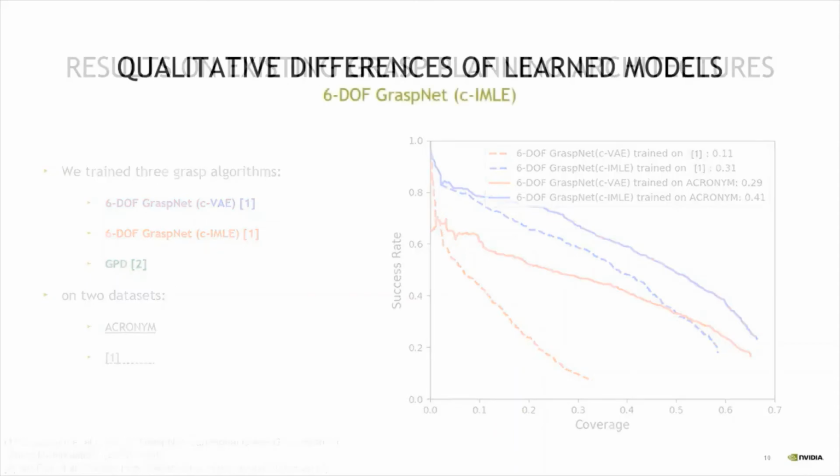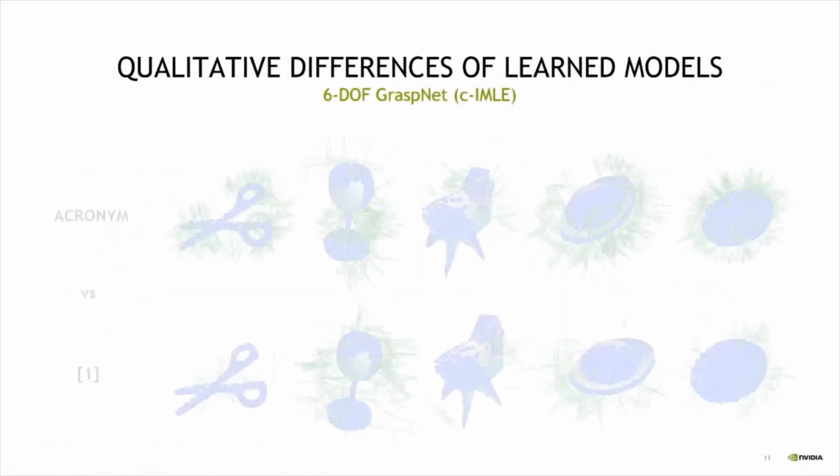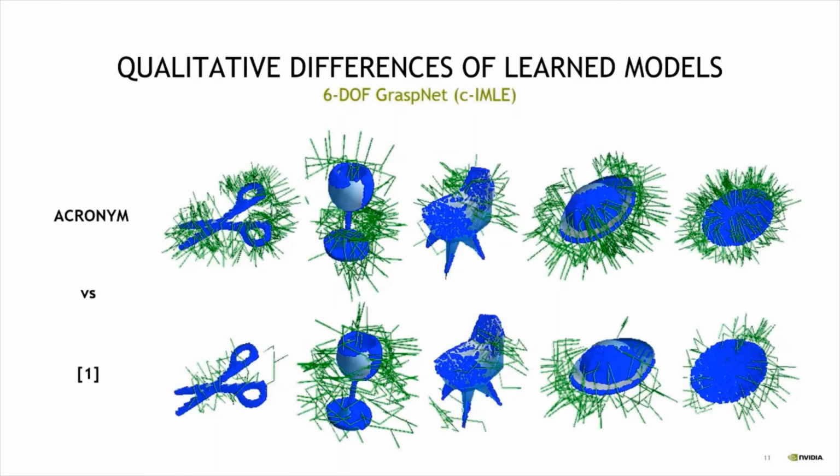We also have qualitative results, and we can see those differences between those trained models. Here we are showing the best performing model, 6-DOF GraspNet, and the top row shows the results trained on ACRONYM, the bottom row on the same objects, same observations, for a version trained on dataset number 1. What you see in each of these objects in light blue is the mesh of the object, and the dark blue dots are the actual observations, the point clouds that the algorithm gets to see, and on which it will propose grasps on this basis.